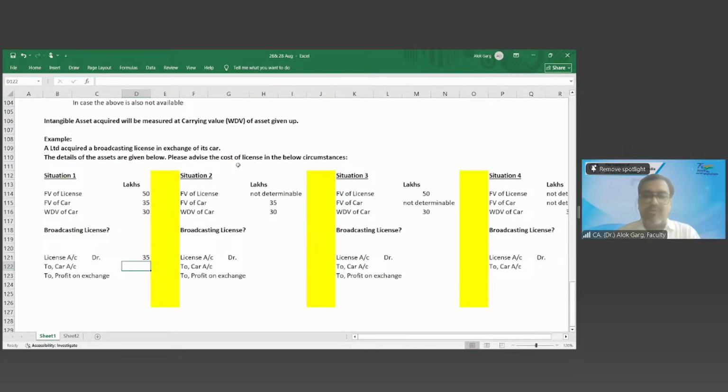Okay. To car account, what should I credit in the car account? 30 lakhs. Yes, 30 lakhs. Okay. So Anushi has realized subsequently that it is not a toy car, it is an actual car, so from 30 rupees, he has shifted to 30 lakh rupees. Right? So license account debit 35 lakh, to car account 30 lakh, to profit on exchange 5 lakh. Anushi, is this entry right?